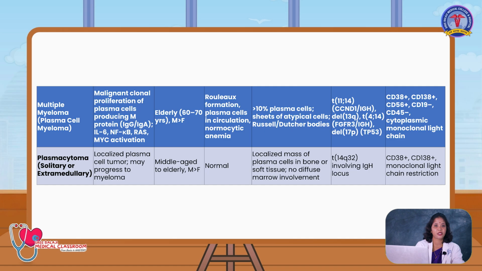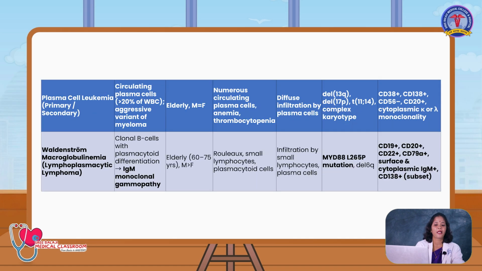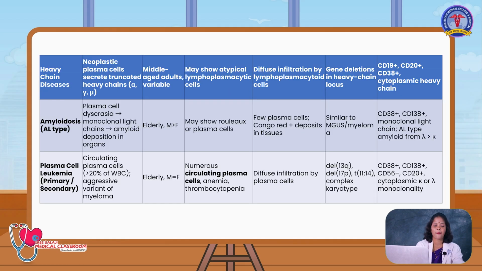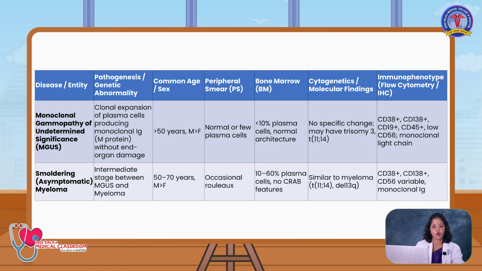Third will be the plasmacytoma, that is solitary or extramedullary myeloma, plasma cell leukemia, then lymphoplasmacytic lymphoma, heavy chain disease, amyloidosis. The monoclonal gammopathy of undetermined significance is the most common plasma cell neoplasm, which is encountered more than 50% among all other plasma cell neoplasms.